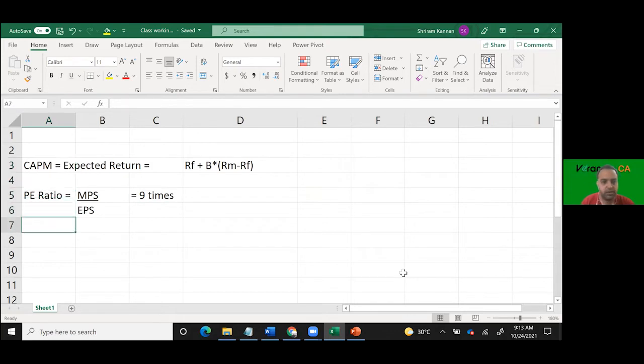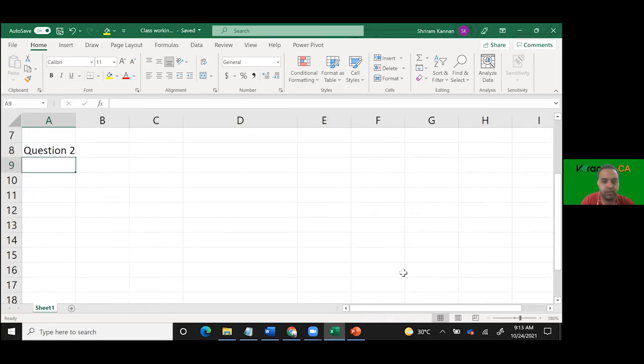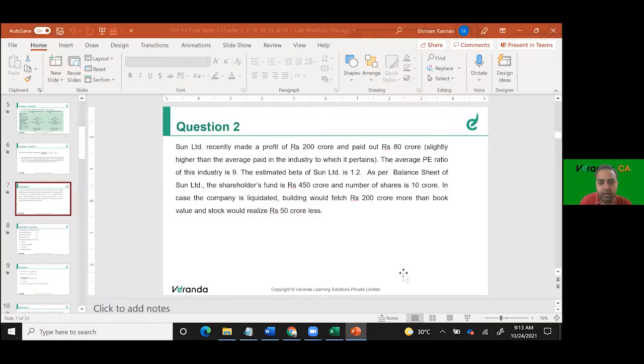Coming back to our discussion, we need to calculate the value of the company using PE ratio. PE ratio is given as 9, which is equivalent to MPS by EPS. What is the relevant information available here? Is EPS available? Yes, sir. That is it.